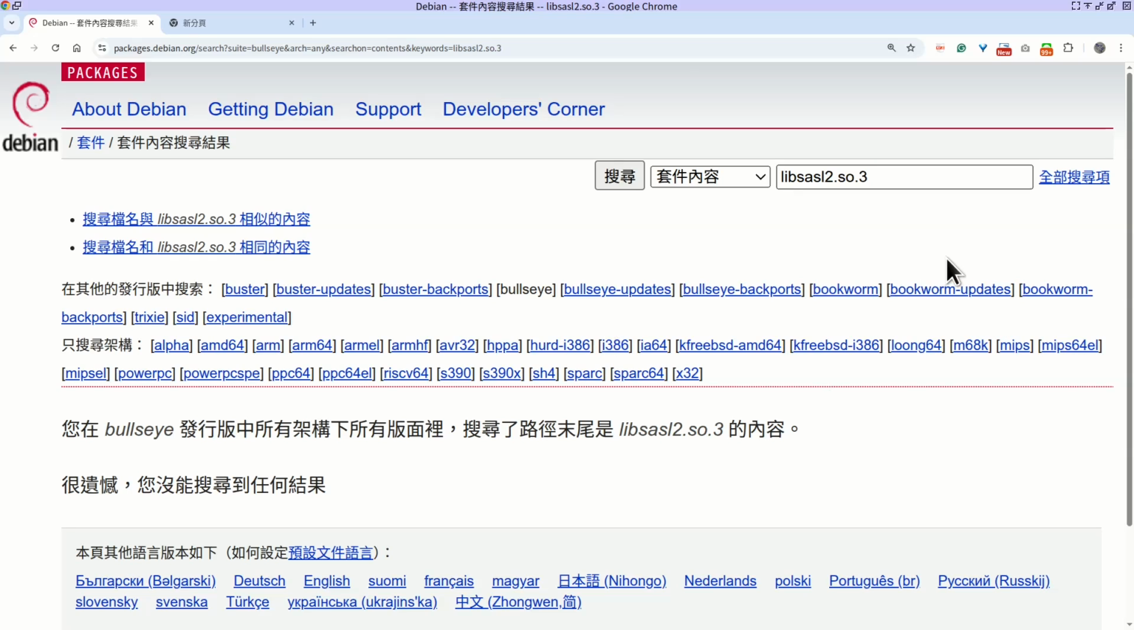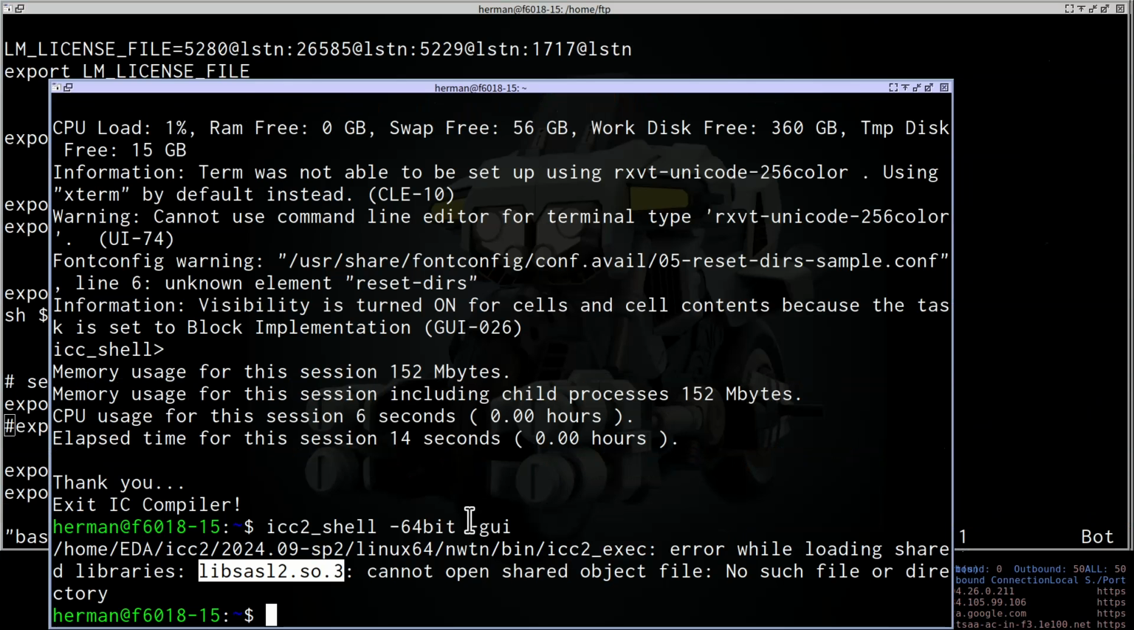So what should we do? I will explain this later. Okay, so everyone, please make sure that your ICC is able to run, and later we will try to solve this problem.